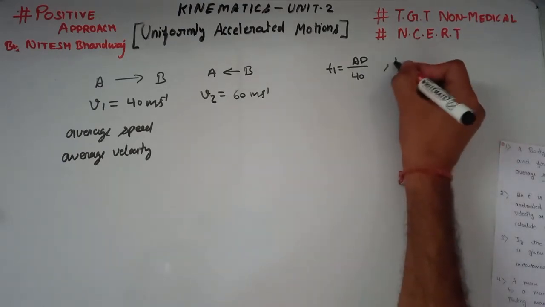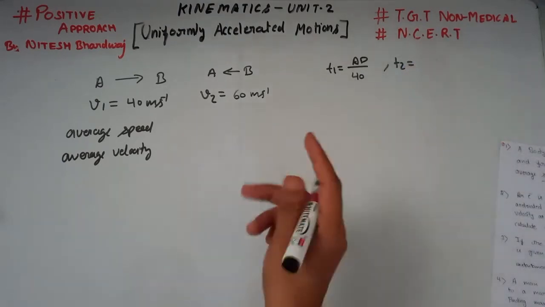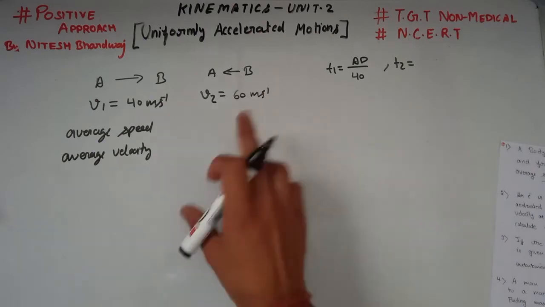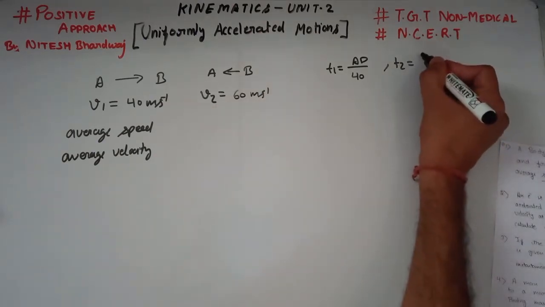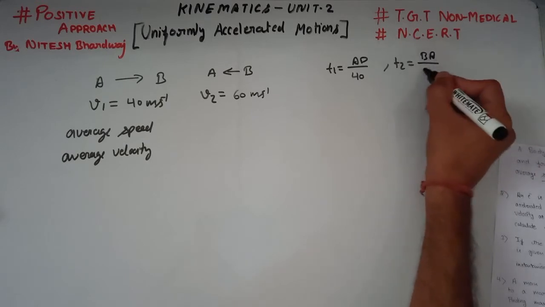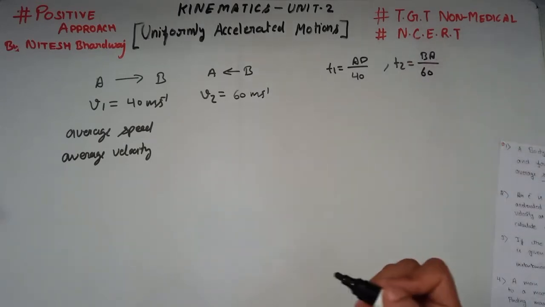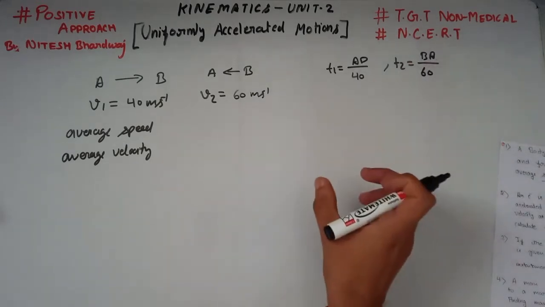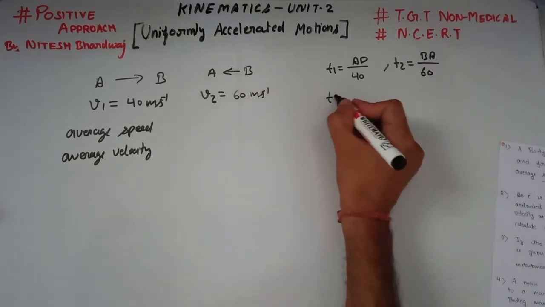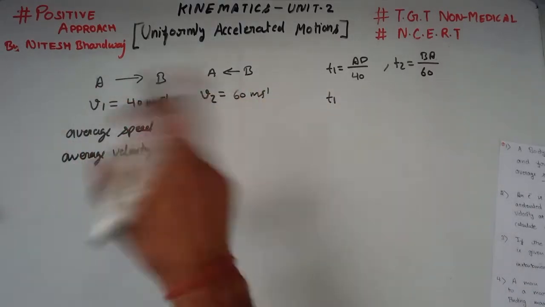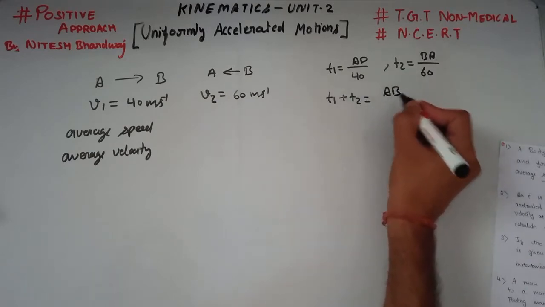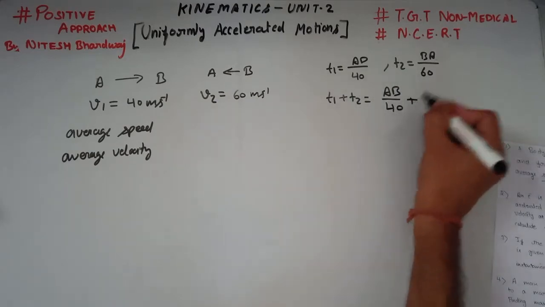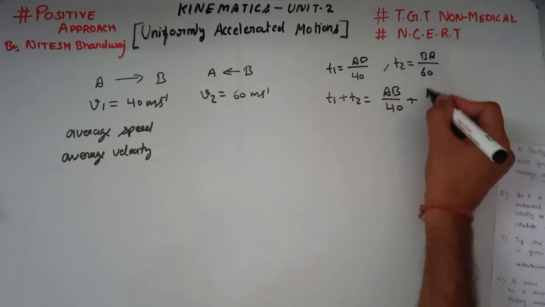And t2 is the time taken by the object from B to A, and here the velocity is 60 meter per second. So t2 is distance BA divided by 60. The total time taken from A to B and then B to A: t1 plus t2 is equal to AB divided by 40 plus AB divided by 60, since BA and AB are equal.